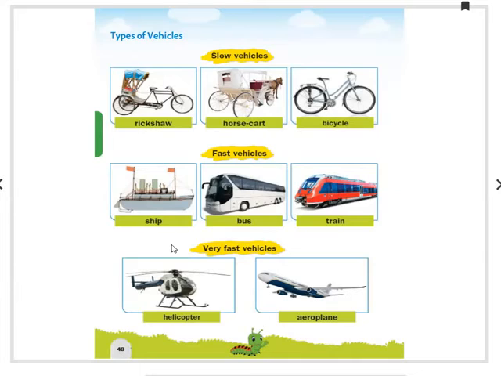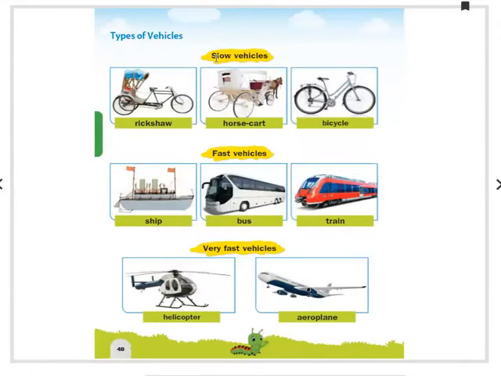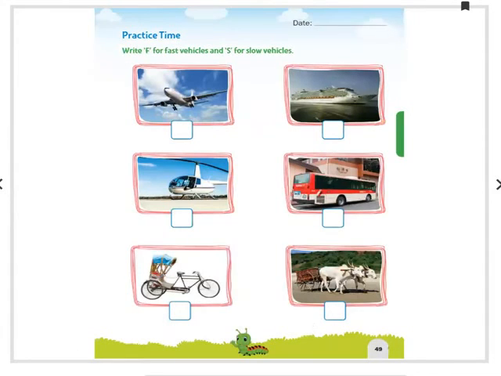A boat, which we saw on the previous page, is a slow vehicle. See children, it might be in water, air, land, whatever it might be, just slow, fast and very fast are the sections here. Leave aside that water, air and land. That is only up to page number 47. And page number 48 discusses slow, fast, and very fast. Hope you understood.